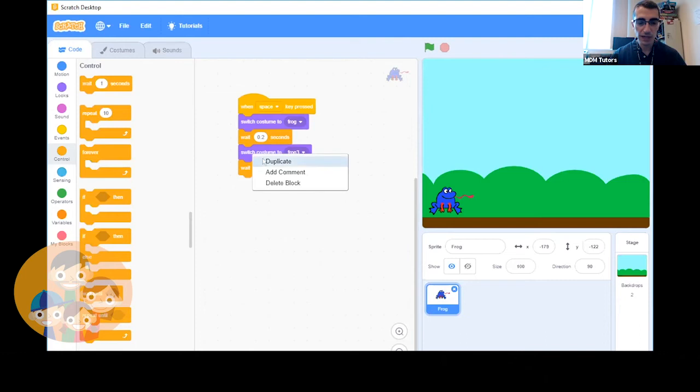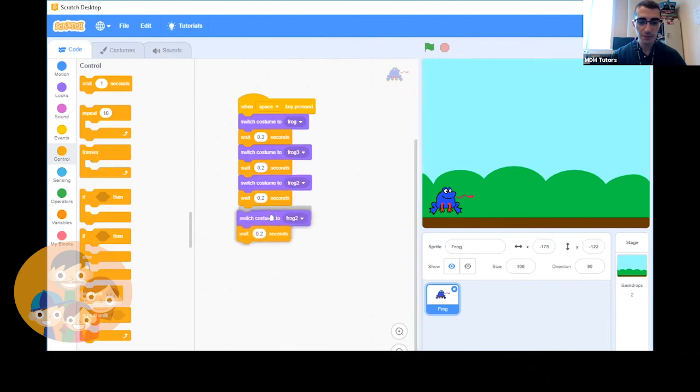Then we're going to right-click, duplicate again. From medium to long. Duplicate one more time. Long to medium. And last but not least, medium to original.